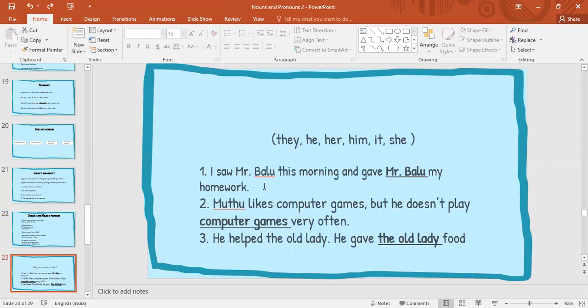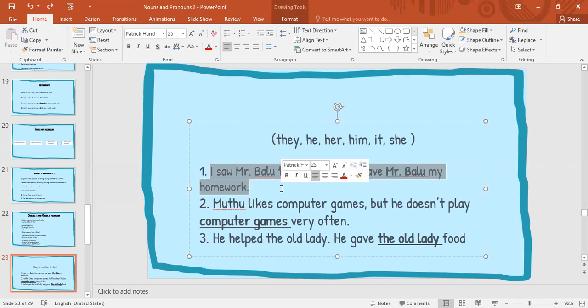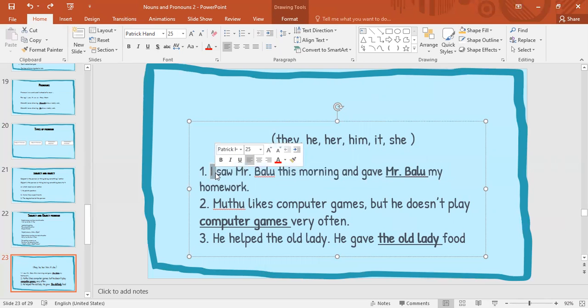Let's do some questions that we did yesterday. I saw Mr. Balu this morning and gave Mr. Balu my homework. In "I saw Mr. Balu this morning," which is the subject pronoun here? I is the subject pronoun, right? And the verb, the action, is saw, right? And Mr. Balu is the object. Mr. Balu is receiving the action, that is saw. So we know this is the structure of the sentence.